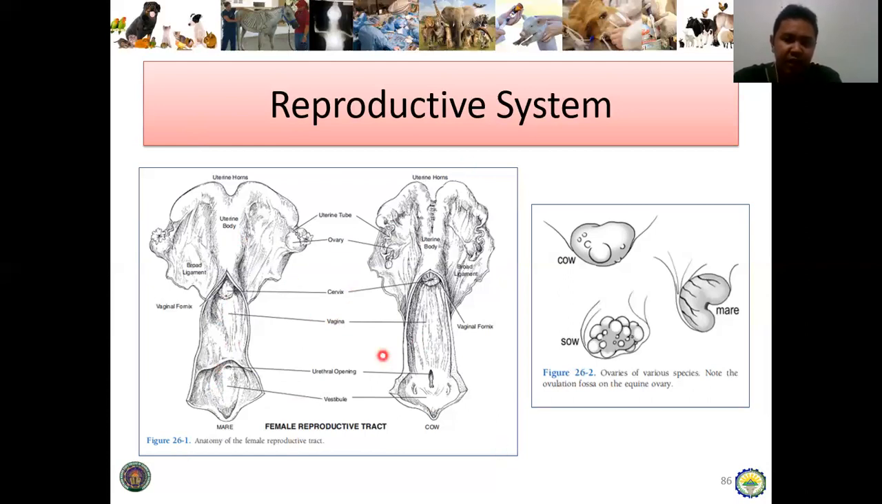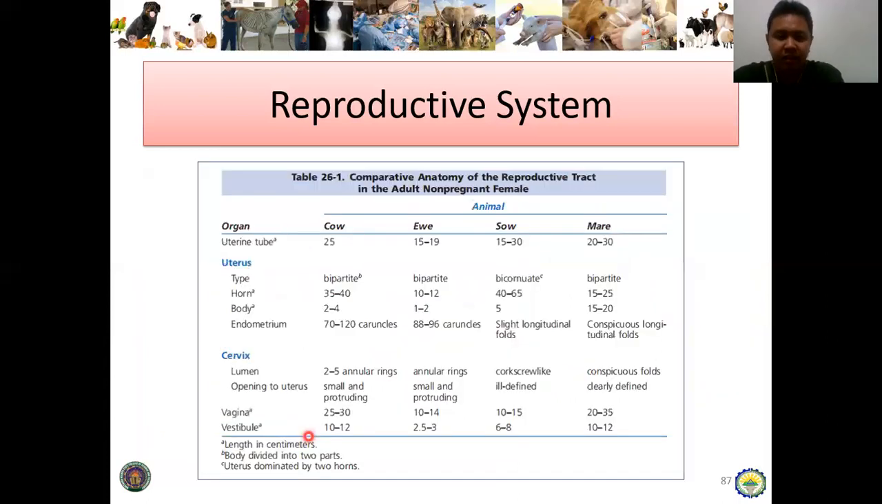In terms of ovary, take note that the ovaries of the different farm animals varies between species. So as you can see, the sow ovary is berry shaped or multilobulated, and the cow almond shaped, whereas in mare, the ovary is bean shaped. So ano siya. Okay, so in terms of general structure, there are two types, the bipartite and the bicornuate.